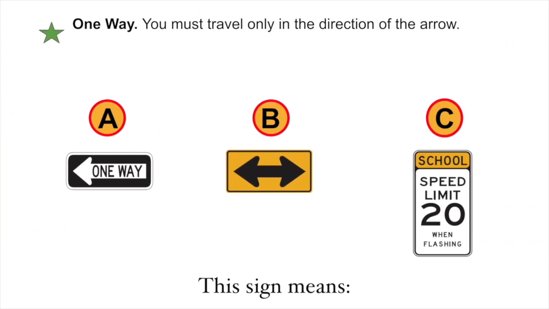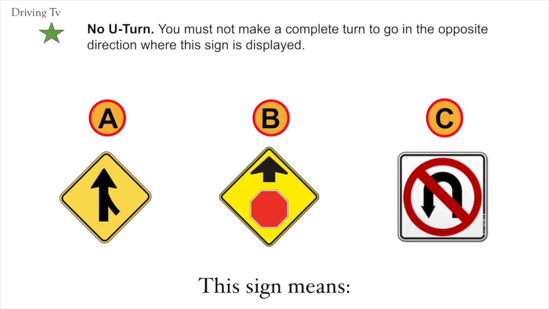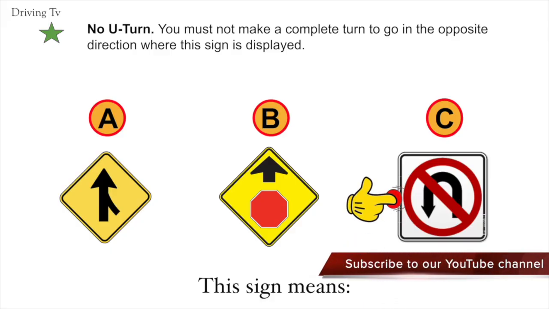One way. You must travel only in the direction of the arrow. Correct answer is A. You must not make a complete turn to go in the opposite direction where this sign is displayed. The correct answer is C. No U-turn.